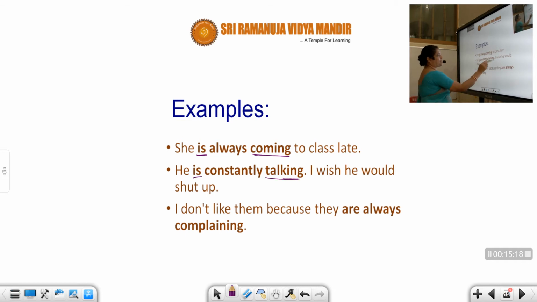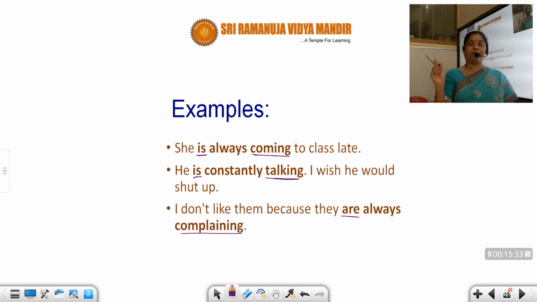He is constantly talking. So when you are using these words between, remember student, he always complains is present simple. But when you are using continuous form, don't say he always is complaining. It's a grammatical error. He is always complaining. He is always coming. Don't say he always is coming.